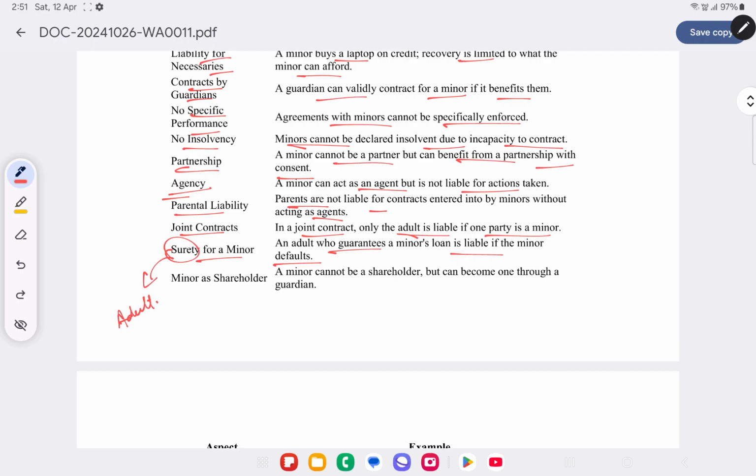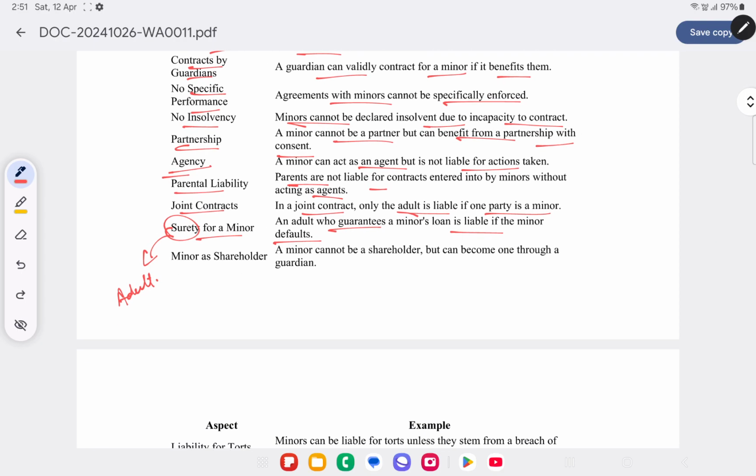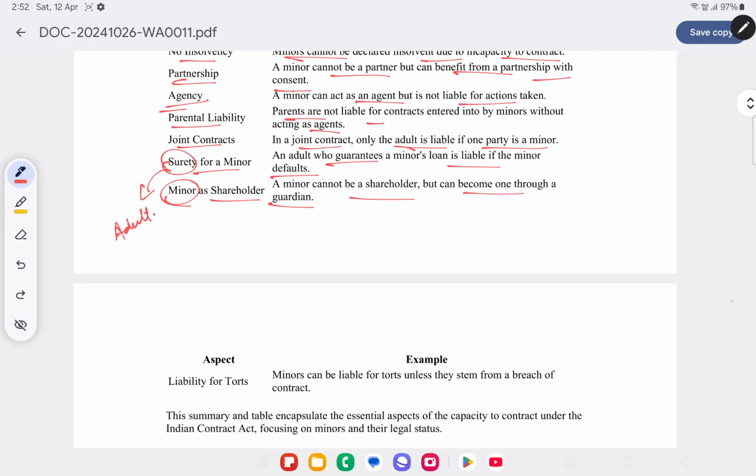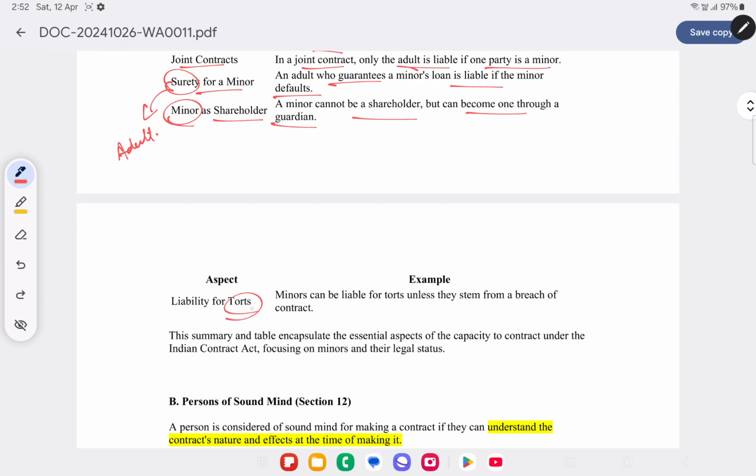The person who gives a guarantee. Take for example, a minor is borrowing a loan for which an adult major is acting as a surety. Now in that case, if the minor defaults, then obviously the surety will become liable. Minor shareholder. A minor can generally not be a shareholder in a company, but on behalf of a guardian, he can be a shareholder. Liability for torts. They are liable for civil wrong unless it is breach of contract. For breach of contract, they are generally not liable.